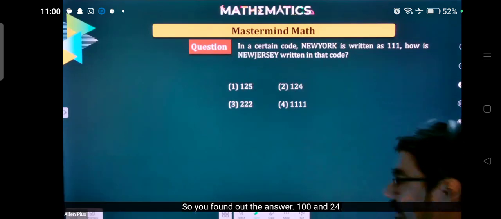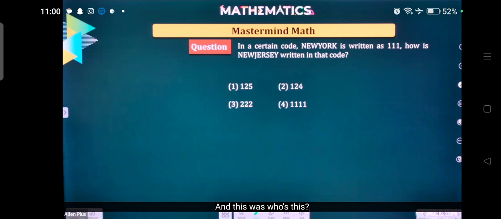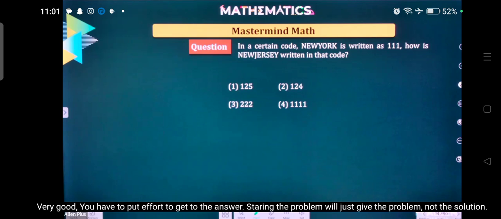Yes, it's 124. Tell me, how? The answer is 124. Method? N is 14, E is 5, W is 23, J is 10, E is 5, R is 18, S is 19, E is 5. So we're adding up everything, then you get 124. Very good. You have to put effort to get to the answer. Staring at the problem will just give the problem, not the solution.